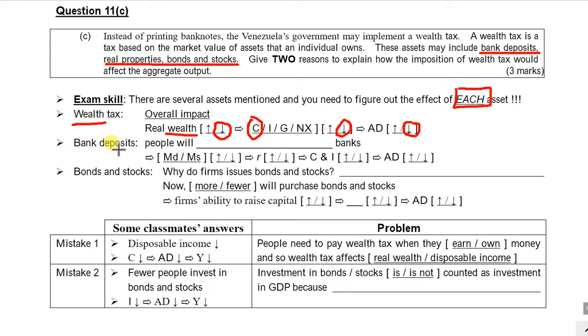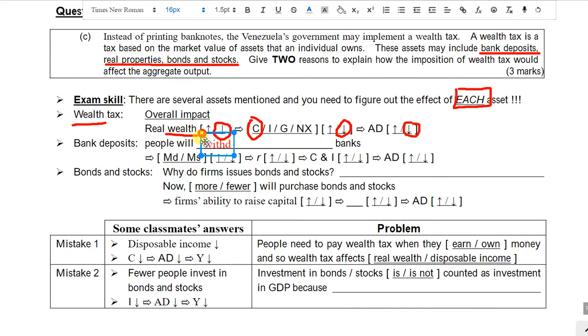If the bank deposits are charged, say for example, you have $10 million in your bank account, then you have to pay 10% as the tax to the government, and finally you only have $9 million in your bank account. Then what will the people do? The people will of course withdraw from the bank. They will withdraw because they will be charged if they deposit money in the bank, right? To avoid the tax, they will just withdraw from the banks and put the money maybe under their bed. Then they do not need to pay the wealth tax, right?